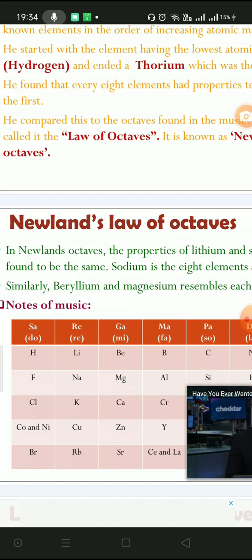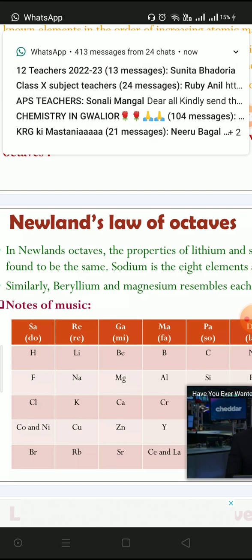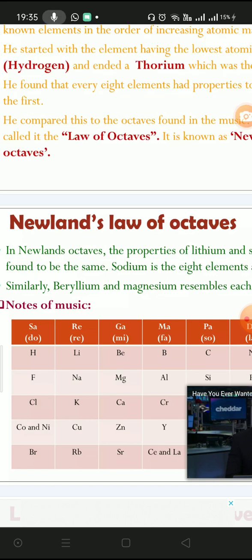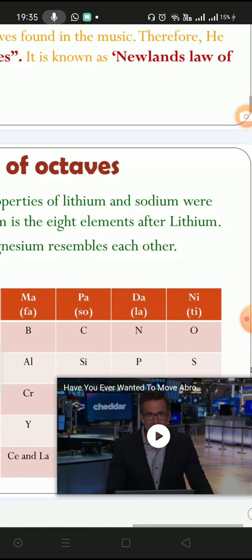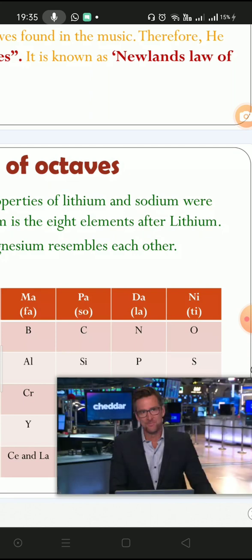In Newlands' octave, the property of the eighth element was similar to the property of the first element. Every eighth element has properties similar to the first, as in the notes of music like sa, re, ga, ma, pa, da, ni. Again, the eighth one is sa.